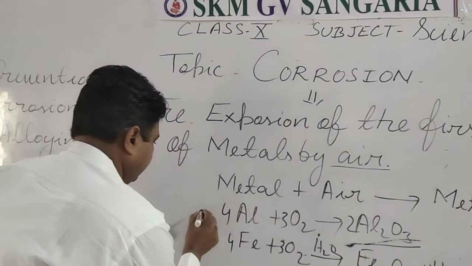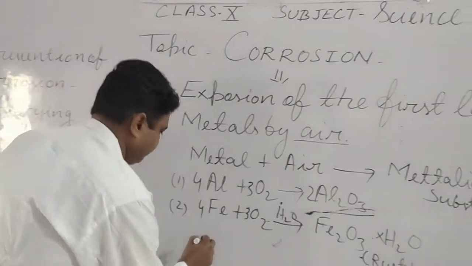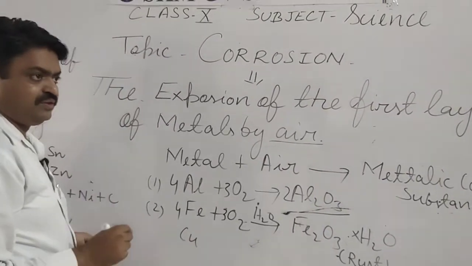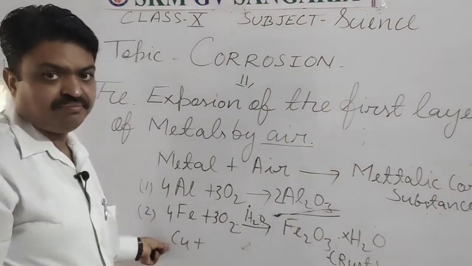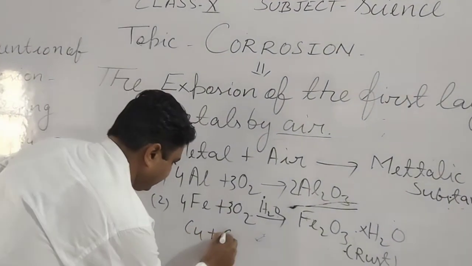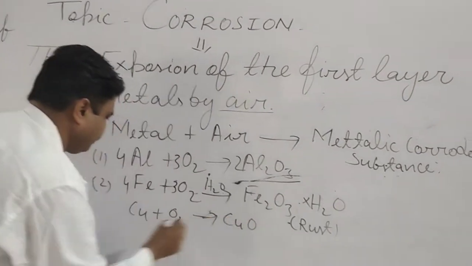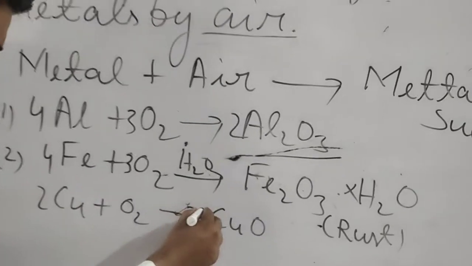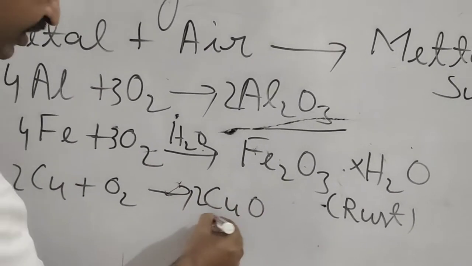Next example, student, of copper. When we purchase copper pots, those copper pots have a shiny appearance, but when they react with the air, they react with the oxygen, and they make copper oxide, and that copper oxide has a dark appearance.